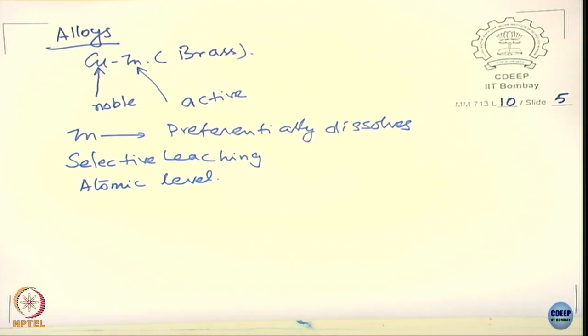You need to find a solution, otherwise you can't use brass, you can't use this kind of brasses in seawater application, for example. So, you need to understand the mechanism, what is happening there, how do I improve upon the selective leaching or selective dissolution of zinc in the brass. If you remove zinc from the brass, what happens? It becomes quite porous, the strength becomes so weak, the structure cannot be holding the pressure, right, stress levels, you can't do that. So, this is another form of localized corrosion occurring at the atomic levels.